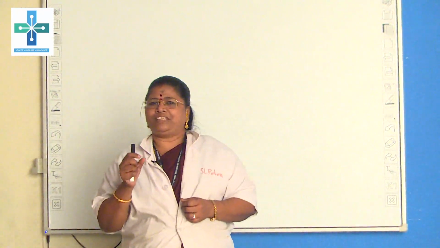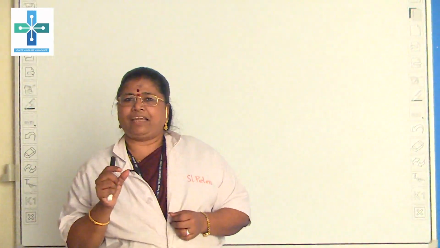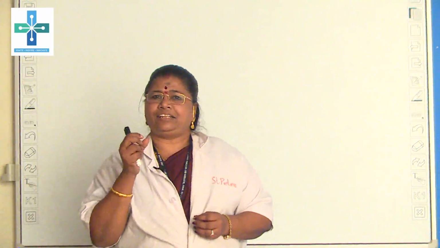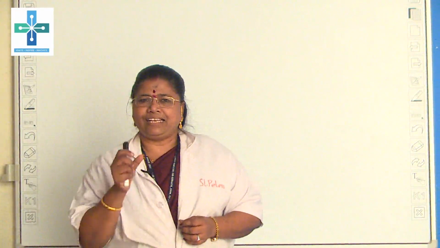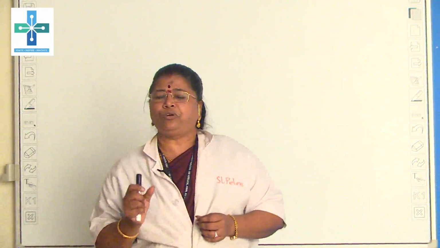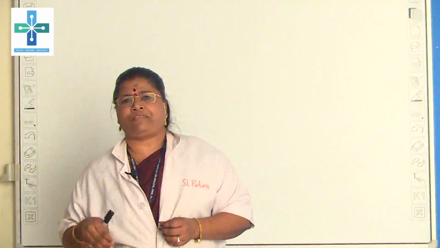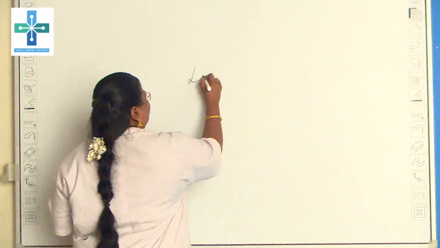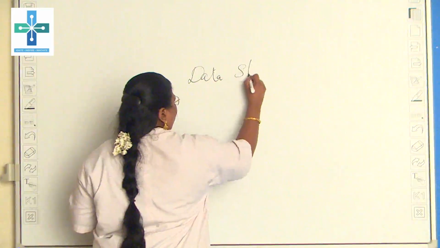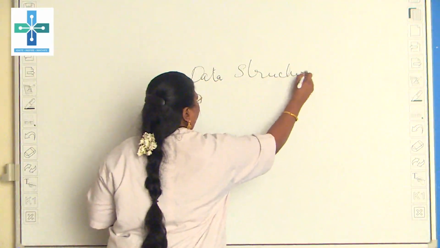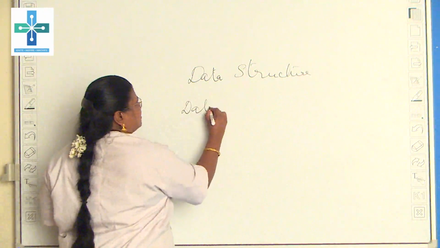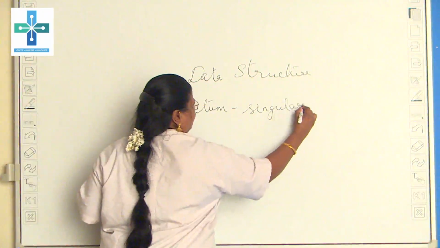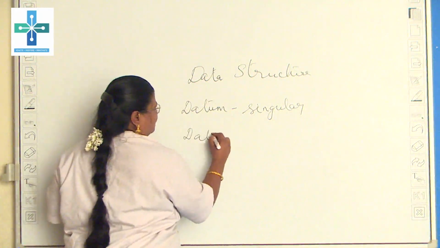First, do you know the meaning of data? Data means it is going to have so much information, and it is raw data, we used to say. Data is a plural item. What is the singular form of data? It is datum. Okay? In data structure, datum is singular and data is plural.